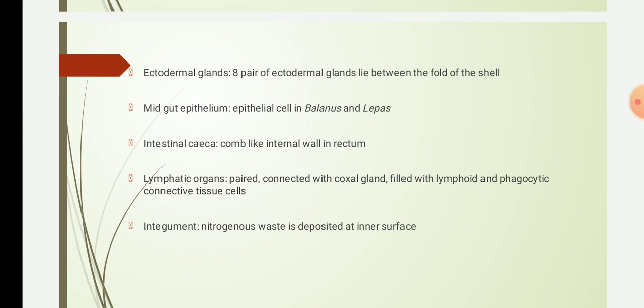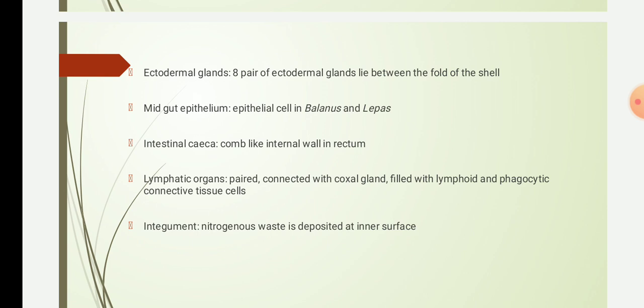The next one is the mid-gut epithelium. For example, in Balanus and Lepas, the epithelial cells of the mid-gut carry out excretory function, absorbing nitrogenous waste which is poured into the Malpighian tubules.